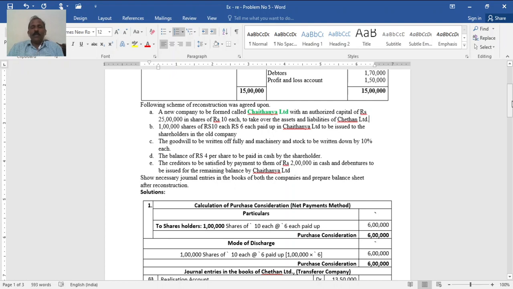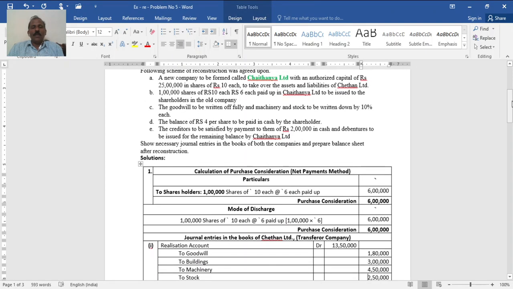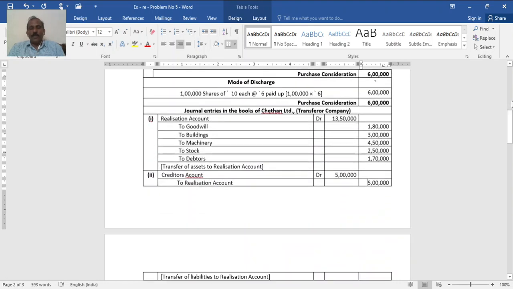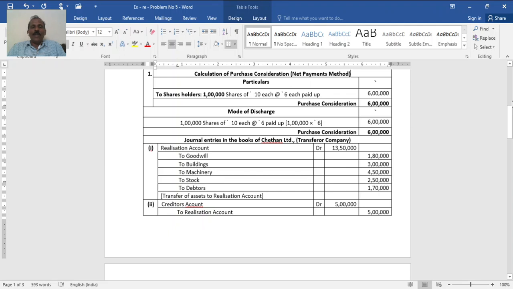So first go through the purchase consideration amount. As it is said, shareholders of the old company, that is Chetan Limited, receive 1 lakh shares of 10 each, credited as paid up rupees 6. So 1 lakh into 6 is 6 lakh. Total amount of purchase consideration payable is 6 lakh. Mode of discharge is only in the form of shares, in partly paid equity shares, remember.